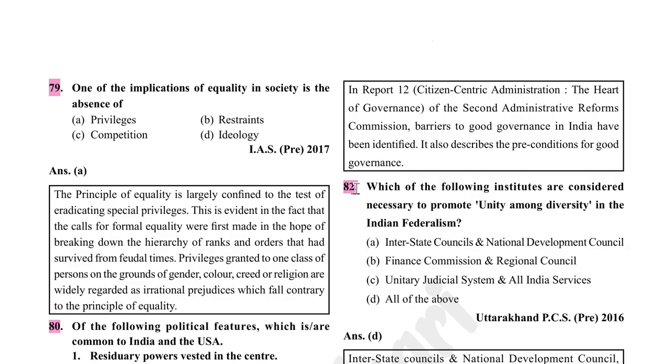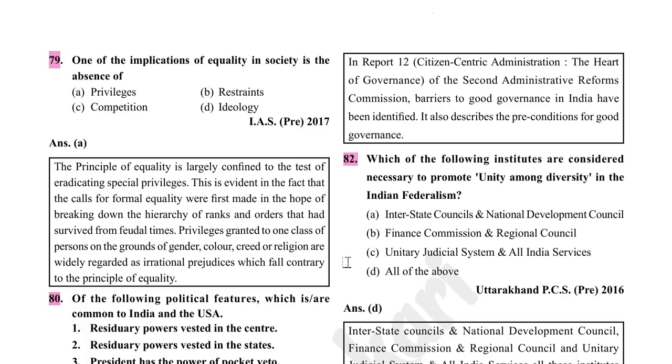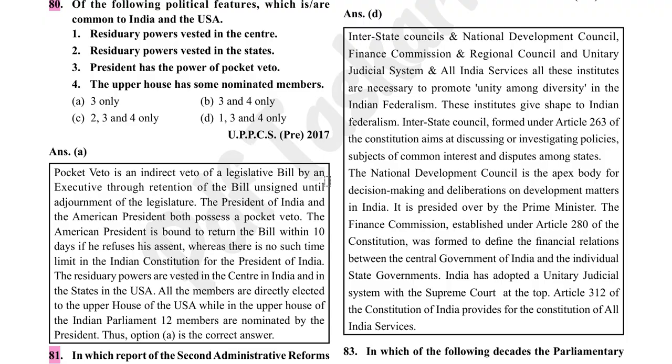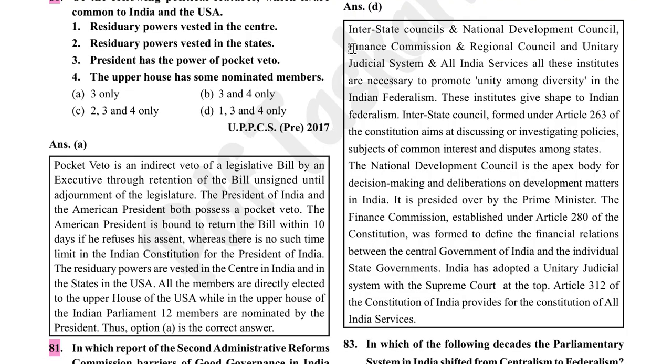Which of the following institutions are considered necessary to promote unity among diversity in the Indian Constitution? Interstate Council and National Development Council, Finance Commission and Regional Council, Unitary Judicial System and All India Services, all of the above. Option D is correct. Interstate Councils, National Development Council, Finance Commission and Regional Council, and Unitary Judicial System and All India Services, all these institutes are necessary to promote unity among diversity in Indian federalism.